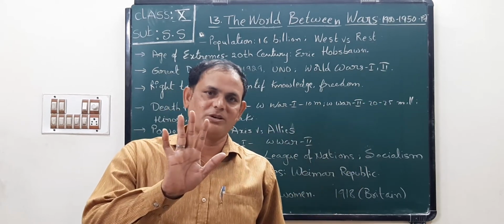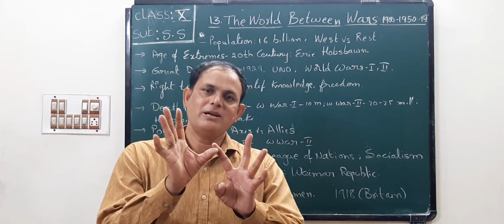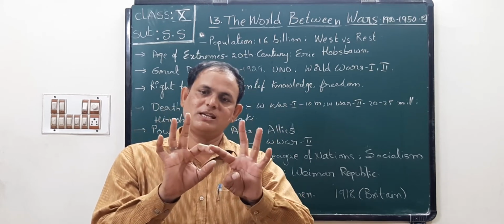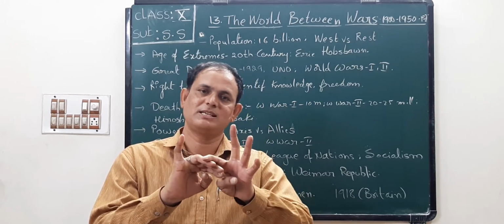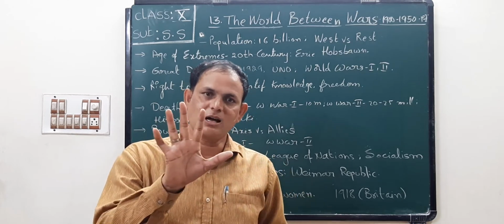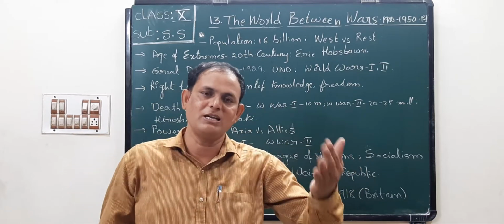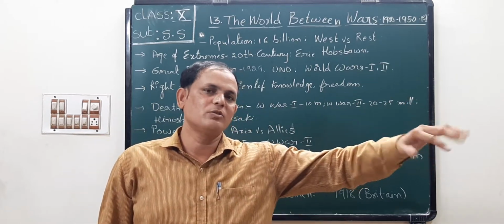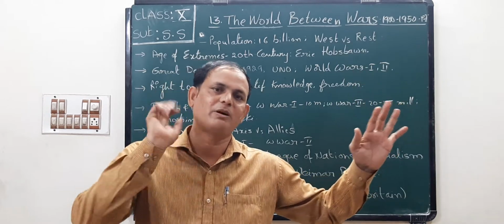Next, the Allied powers. Listen, children. First one is England. Second one is USA. Third one is France. Fourth one is USSR. And the fifth one is China. These are the Allied power groups. These two groups fought each other. Finally, the Axis power countries were defeated by the Allied powers.